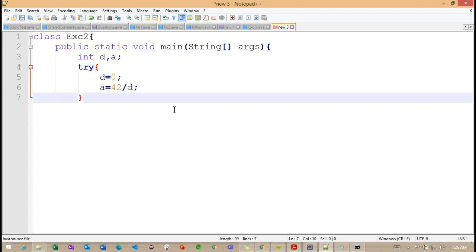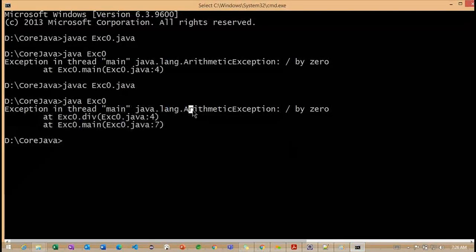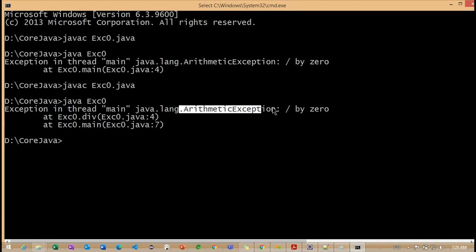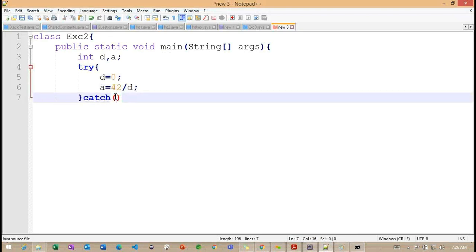If you observe carefully, I'm working with the try block as well as the catch block. Inside this catch block, because we already identified that when we work with division by 0, we get an exception called arithmetic exception, this particular arithmetic exception I'm trying to handle.